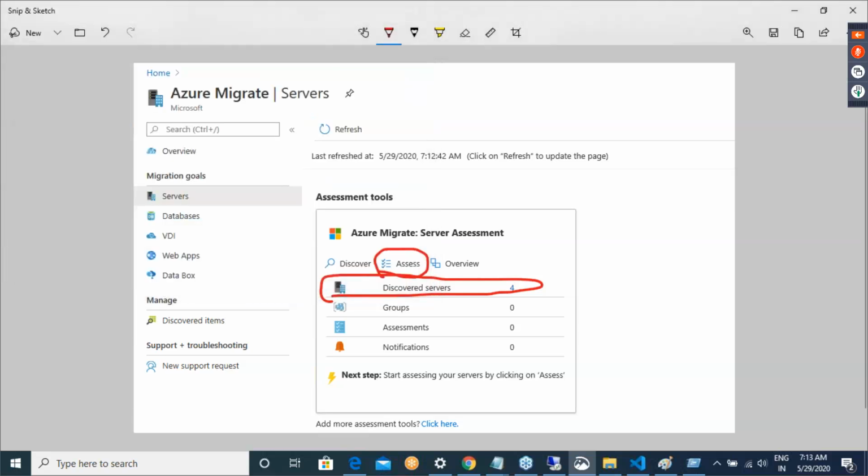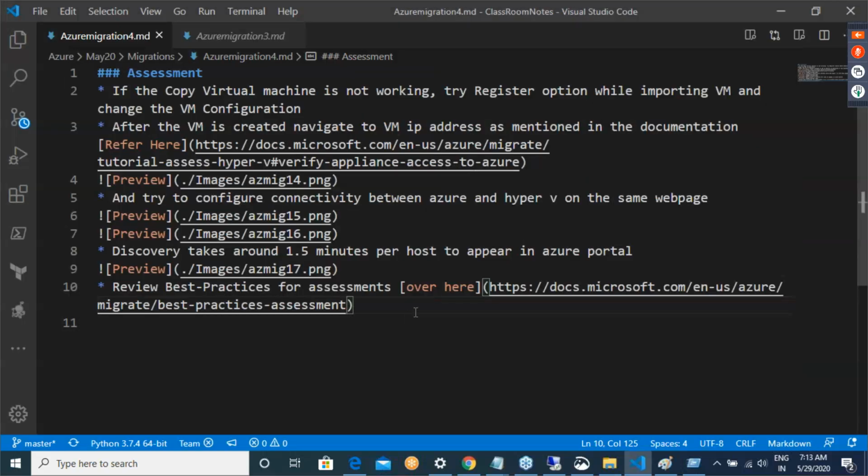Okay. Once the servers are discovered, start the assessment.